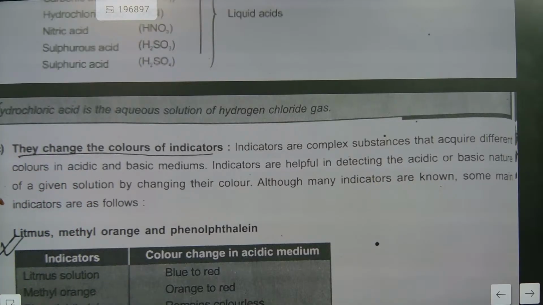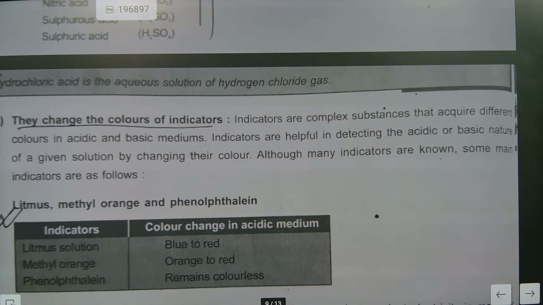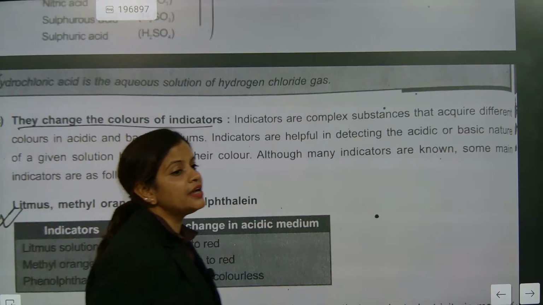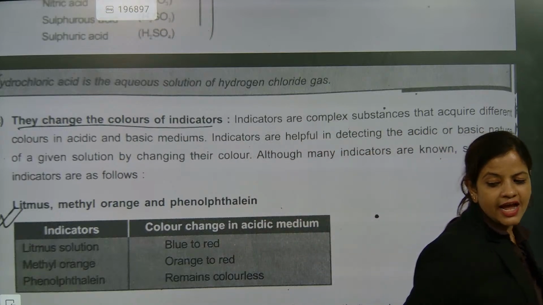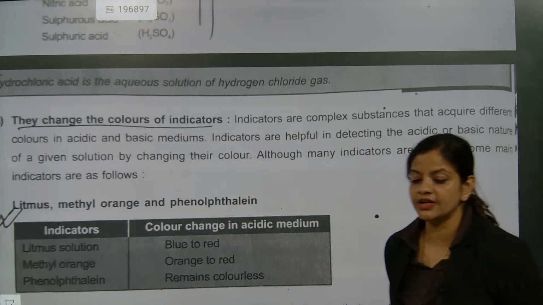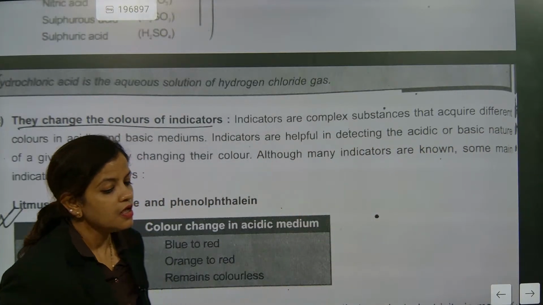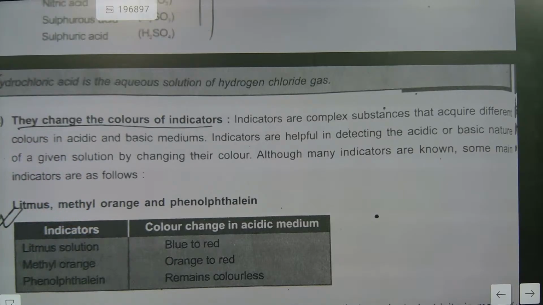Now, beta, we will talk about indicators. So there are two different types of indicators. One is natural indicators. Another one is man-made indicators. Natural indicators and man-made indicators. Understood?